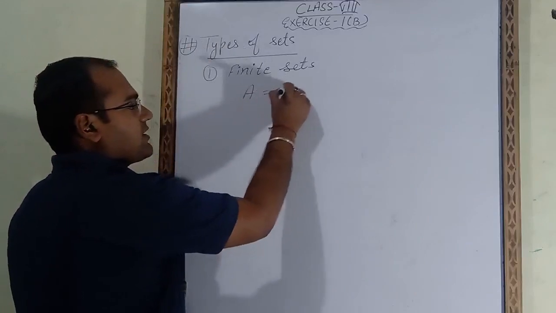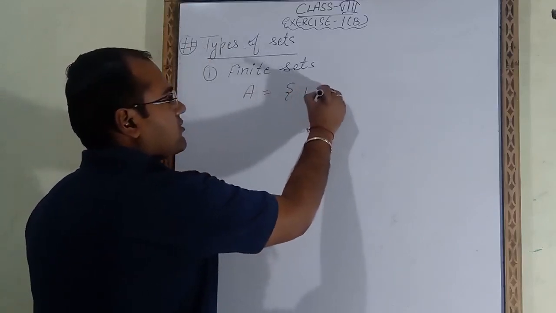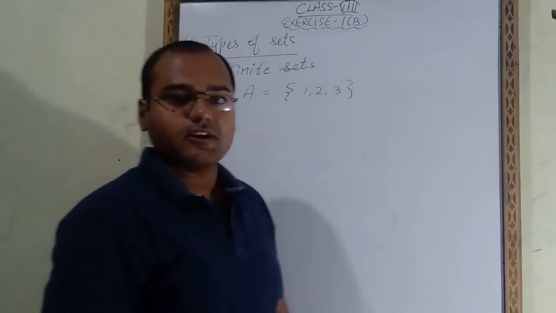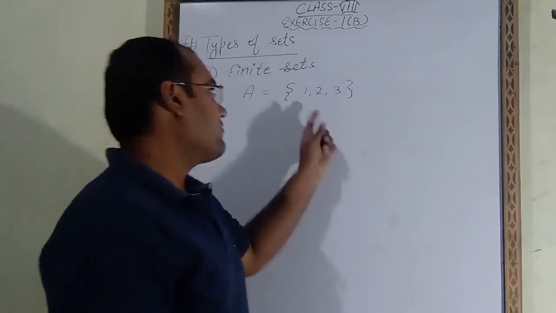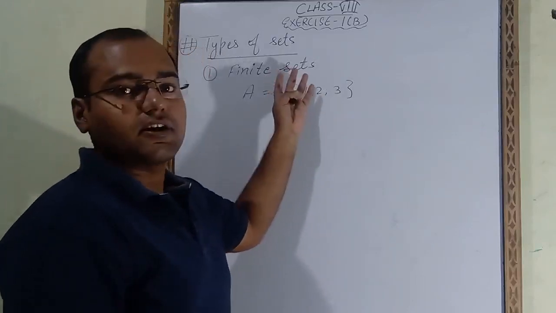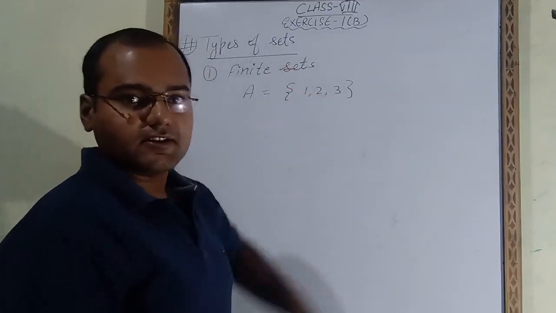Suppose I write a set here. Set A is 1, 2, 3. So we can easily count how many members there are. There are 3 members, 1, 2 and 3. So we can easily count. That's why this is a finite set.